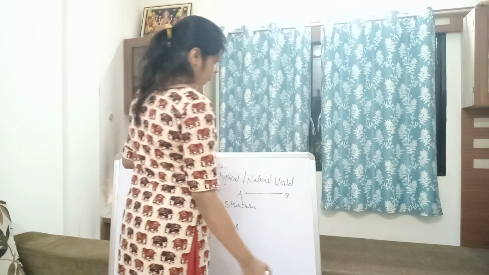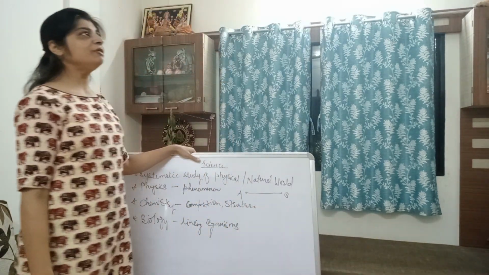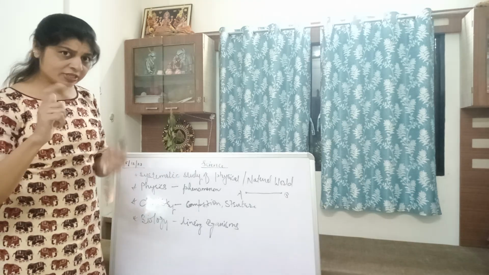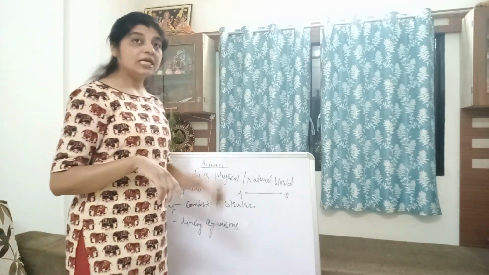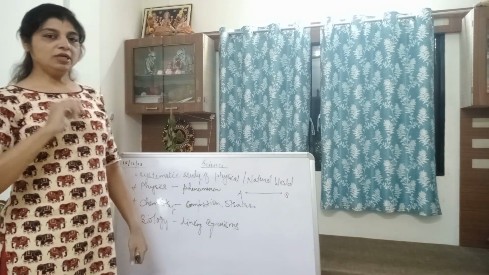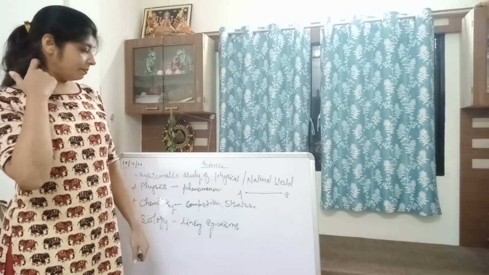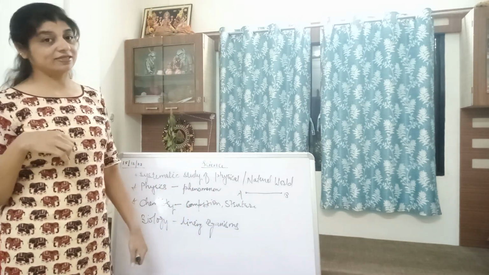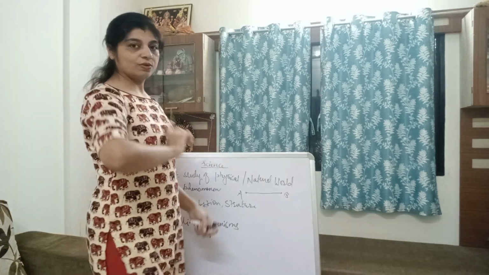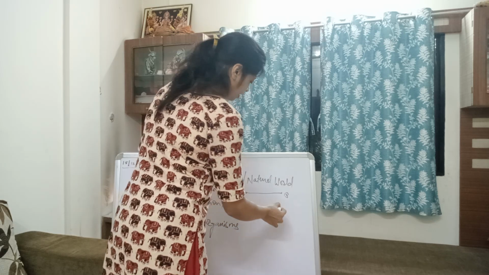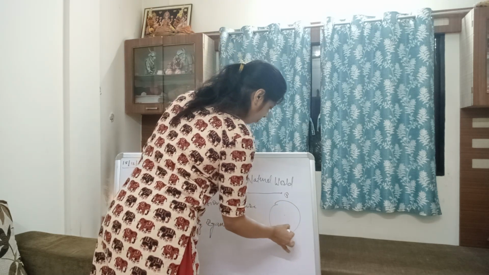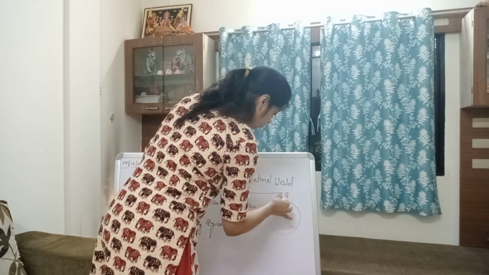Next comes circular motion. Circular means when a body moves around a circular path. There is a little difference between circular motion and rotational motion. In rotational motion, the body moves around a typical axis, around a permanent axis, whereas in circular motion, the body moves around a circular path. For example, if you see a clock, the hands of the clock keep on moving or rotating around a circular path.